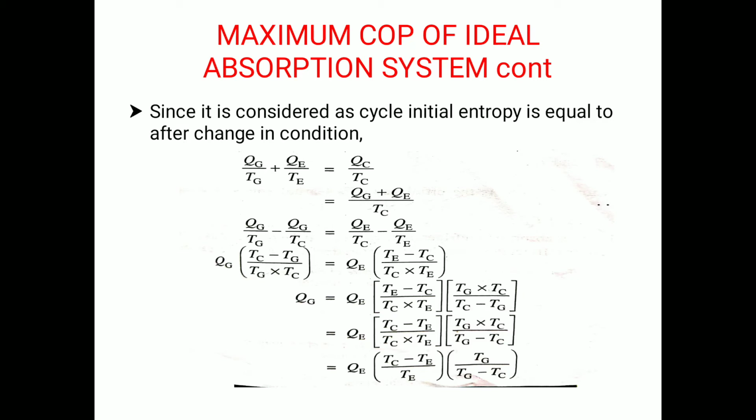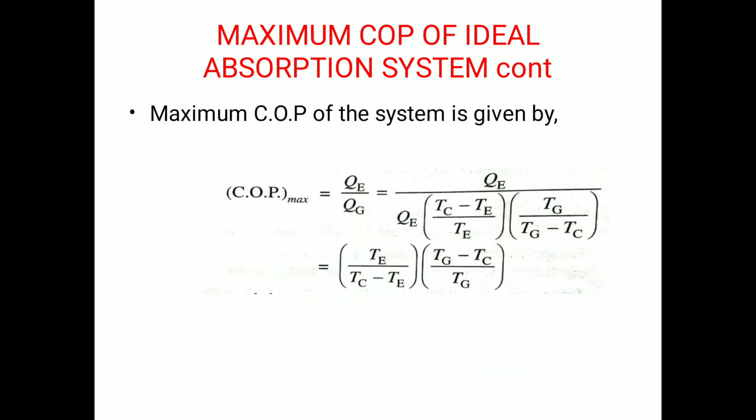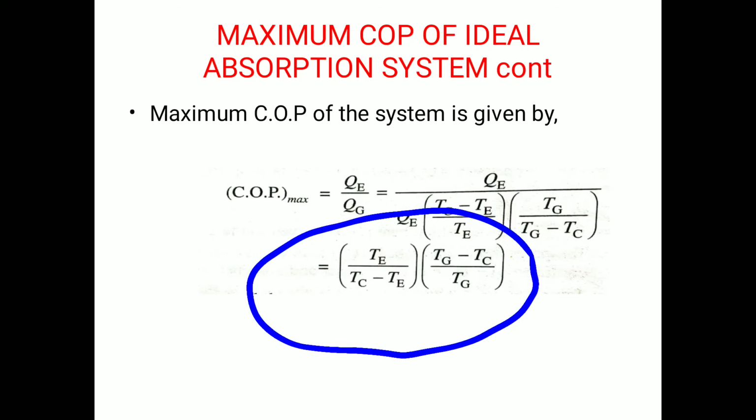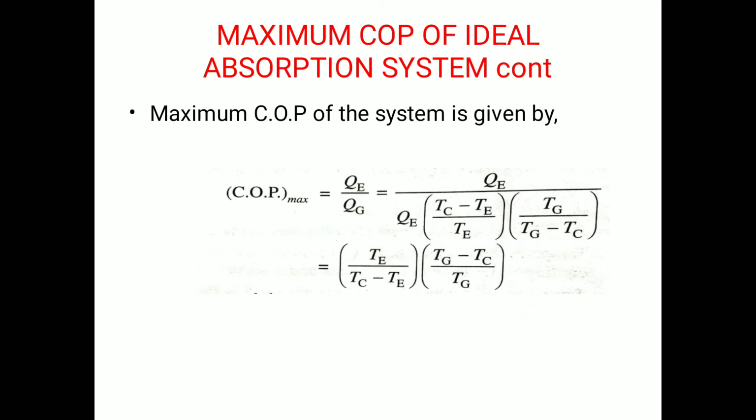If you observe the derivation, you will end up with the maximum COP of the system, given by QE divided by QG, which in terms of temperature is TE divided by (TC minus TE) into (TG minus TC) divided by TG. This is the final result for the maximum COP of an ideal vapor absorption refrigeration system.